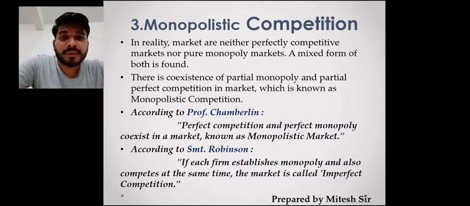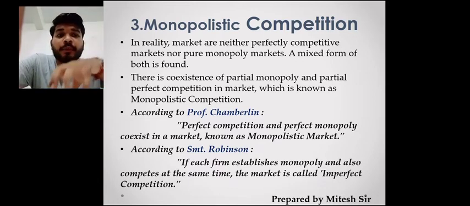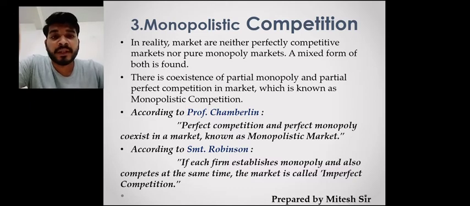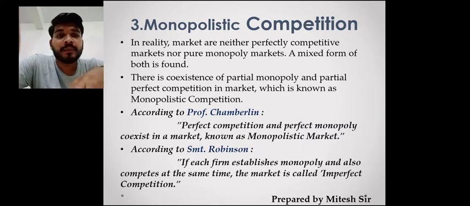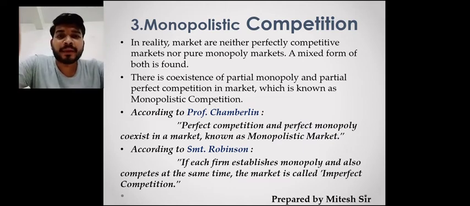So it has also been called imperfect competition, because it is a part of imperfect competition where both monopoly and perfect competition exist. Here there are many sellers like monopolists, and they are competing. All this together becomes our monopolistic market. So we find that every firm in a particular city, in a particular area, competes with another seller in the market with different products, not only one single product but different products in hand, and that competition becomes imperfect competition.